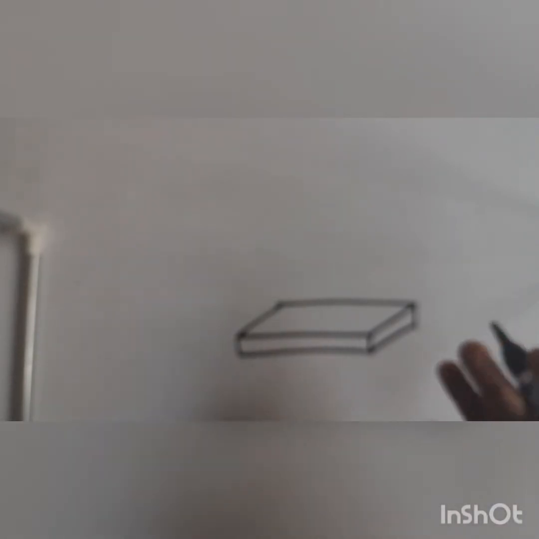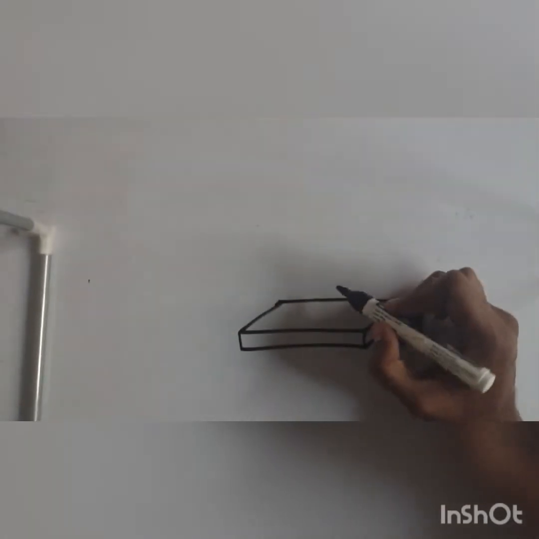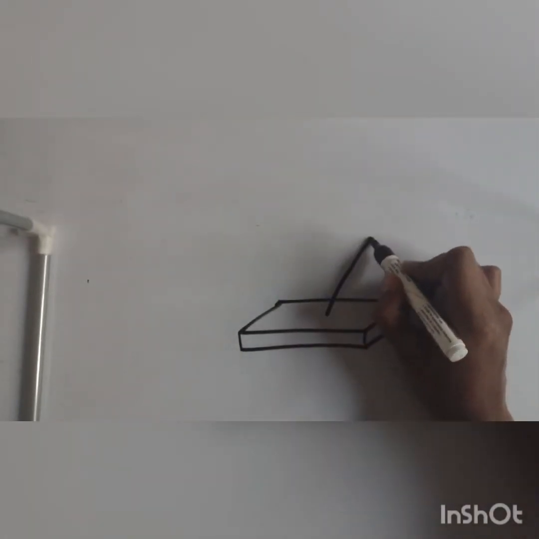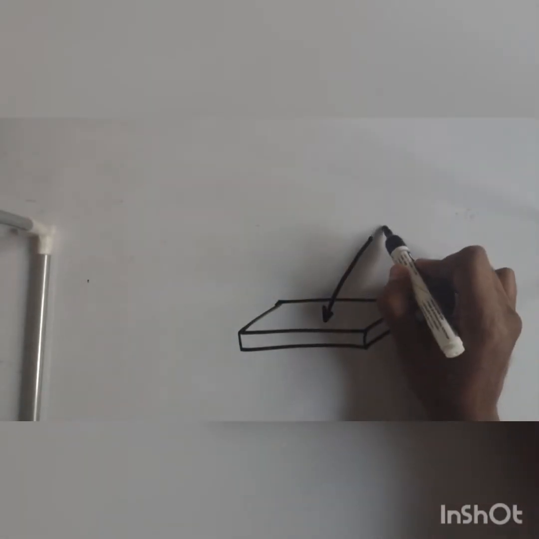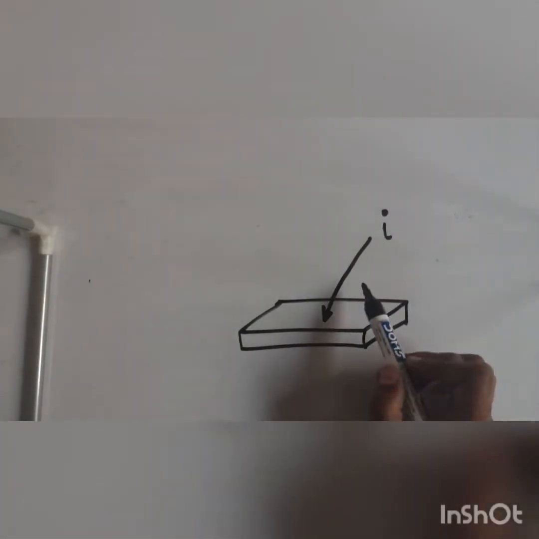I hope you know the difference between what is an opaque object and what is a transparent object. So this object is kept in sunlight. Sunlight consists of millions and trillions of light rays. Are you following it? What I am going to consider is only one ray. This ray I am naming, for namesake, as I. So I is a light ray.